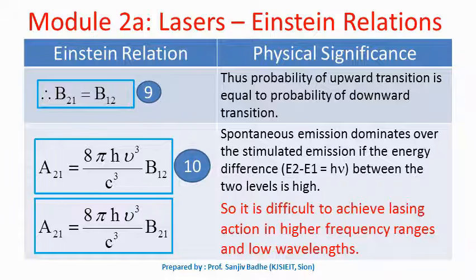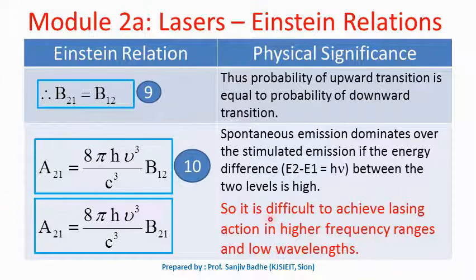So stimulated emission will be considerable only if the energy difference is small. If energy difference is small, then spontaneous emission is also going to occur. It will not go anywhere. It is also there, but then stimulated emission will be considerable and can be utilized for lasing action.